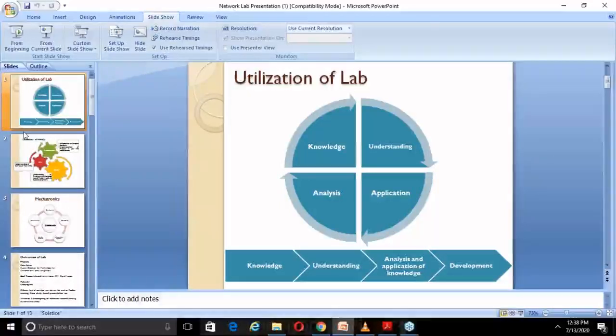You have to start with knowledge. Through this HTTP, I think the knowledge and understanding phase will be over, and the next phase is application and analysis. If we get a positive response from you, we will arrange one more HTTP on how to develop an application product, how to do analysis, and how to commercialize that product, including how to go for patent and copyright, secure your product, and then commercialize.